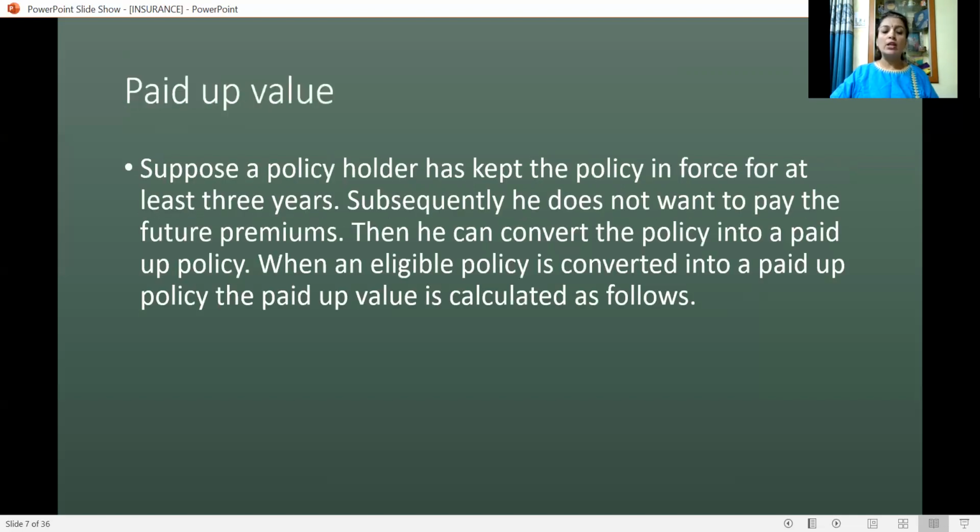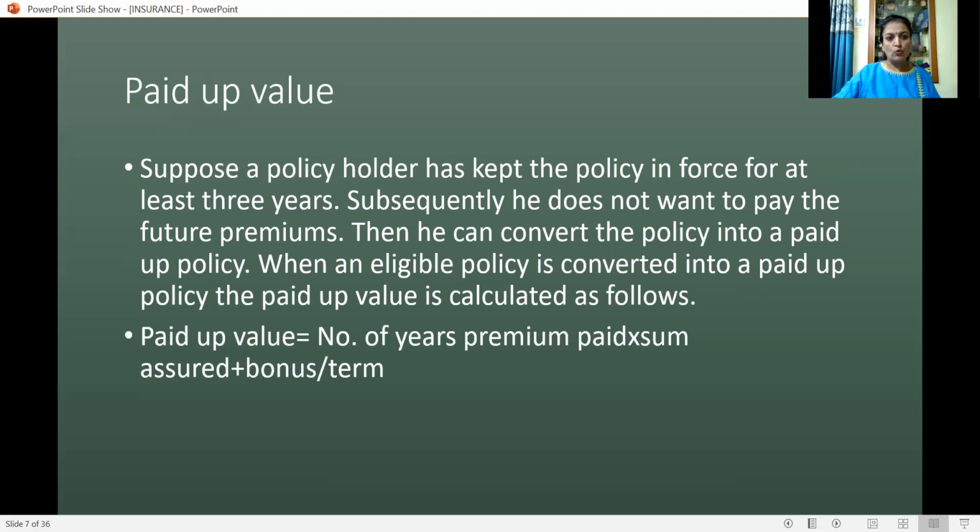And what is paid up value? Suppose a policy holder has kept the policy in force for at least 3 years. That means he is paying the premium regularly for 3 years. Then it is called a policy in force. Subsequently, he doesn't want to pay the future premiums. Then he can convert the policy into a paid up policy. When an eligible policy is converted into a paid up policy, the paid up value is calculated.